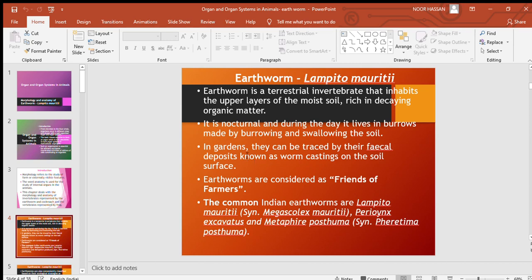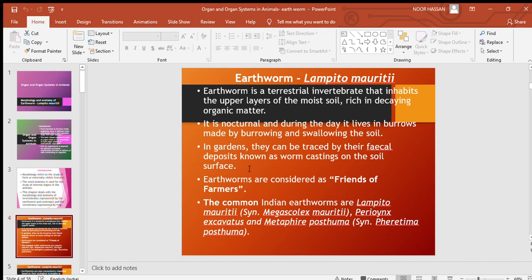If you want to know whether earthworms are found in soil, we can understand their presence by the fecal deposits of these creatures. They leave their fecal matter on the soil, so if we notice these fecal deposits, we can understand earthworms are found in the soil.